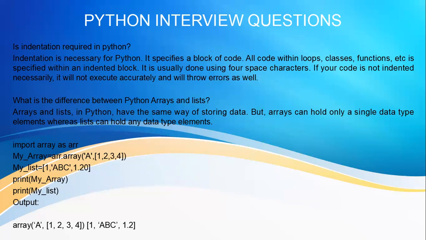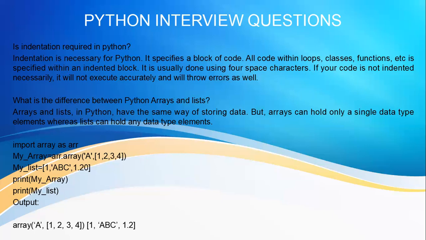It is usually done using 4 space characters. I told you the indentation will be one tab space from the leftmost corner. But sometimes I have seen it will be 2 tab spaces, or 6 character spaces. It depends. It will not be the same every time, but the most commonly used indentation is one tab space or 4 space characters. If your code is not indented, it will not execute accurately and it will throw errors as well.